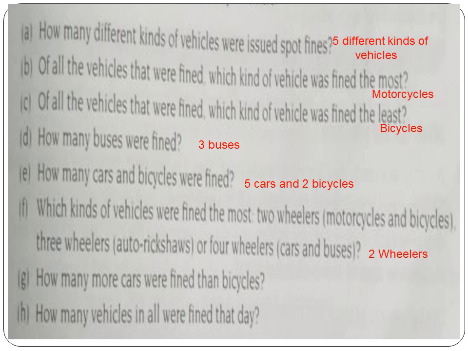How many more cars were fined than the bicycles? It is 3. How many vehicles in all were fined that day? Total you have to find, it is 23.